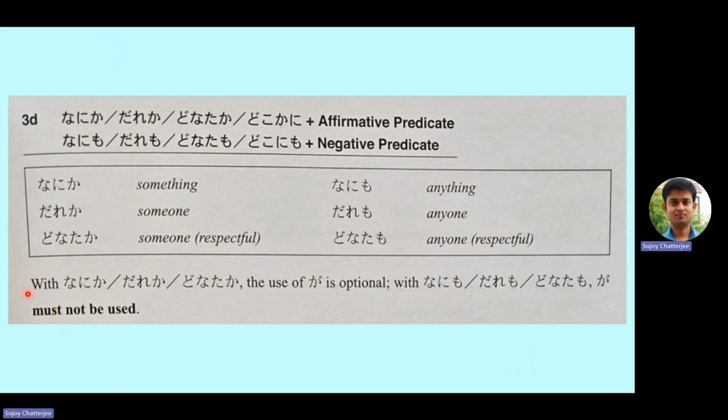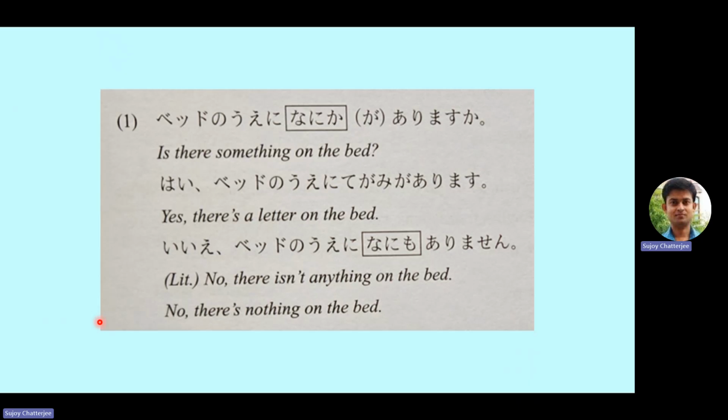So what does this sentence mean? We will see with examples in the next slide. The first example, as you can see here, is there something on the bed? So something means nanika. So the Japanese version will be beddo no ue ni. Beddo no ue ni nanika ga arimasu ka?